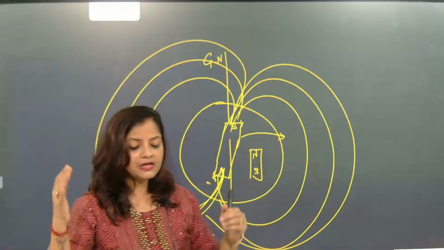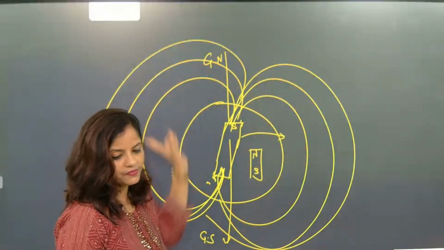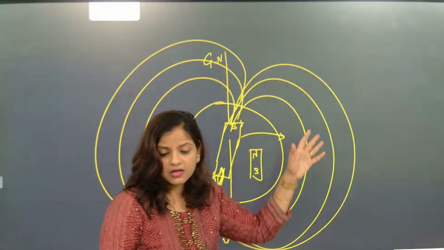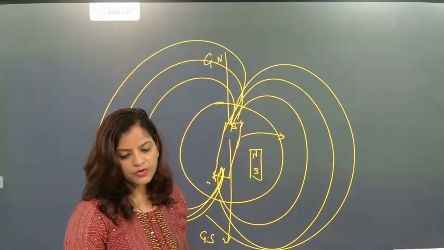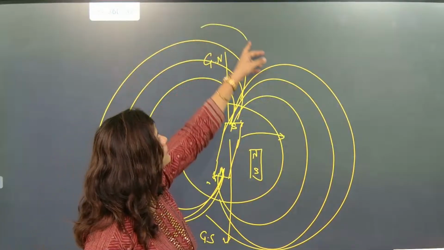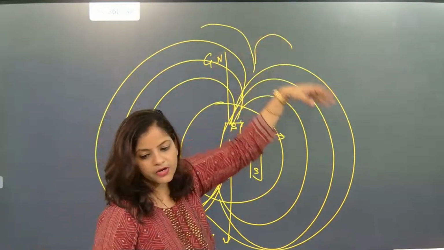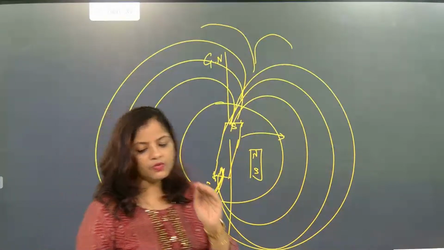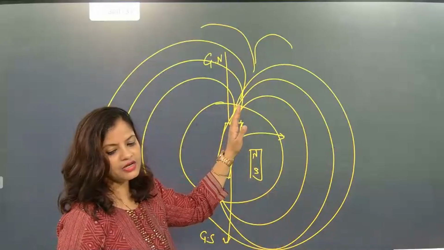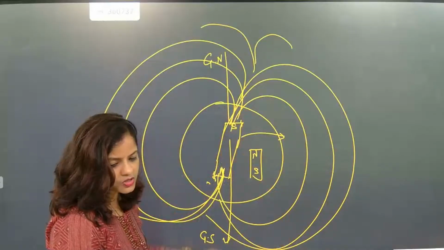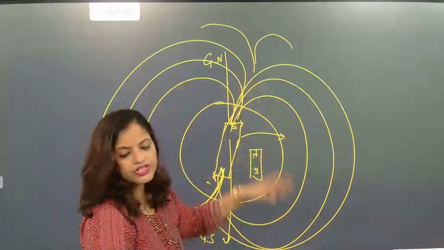So how exactly is the earth making a magnetic field? This magnetic field saves us from the cosmic waves, the radio waves. Whenever any cosmic waves or radio waves try to enter this region, the magnetic lines of force push them away. But every 100 years the angle shifts, because there is a slight tilt, a slight shift in that region. So when there is a slight shift, the magnetic lines of force will change direction.